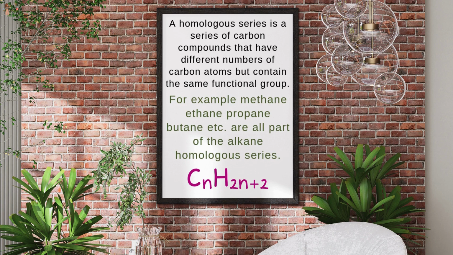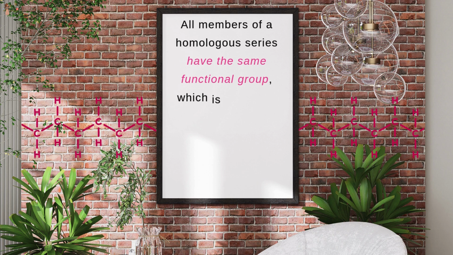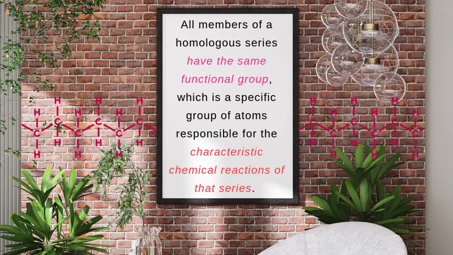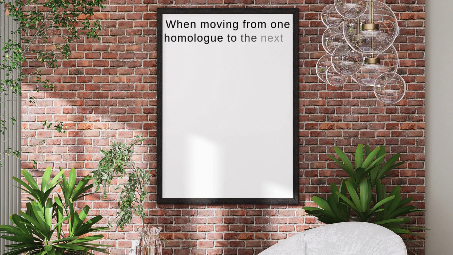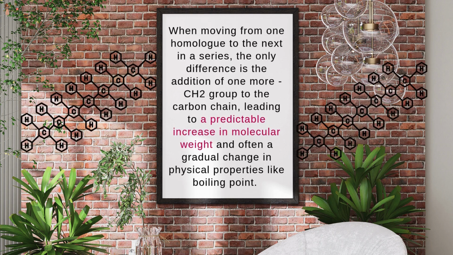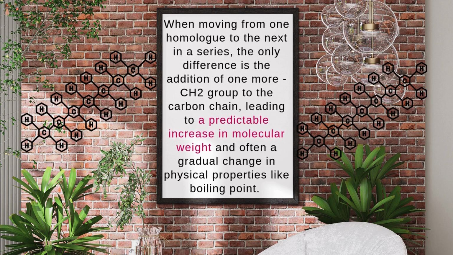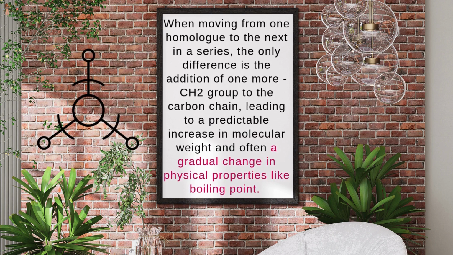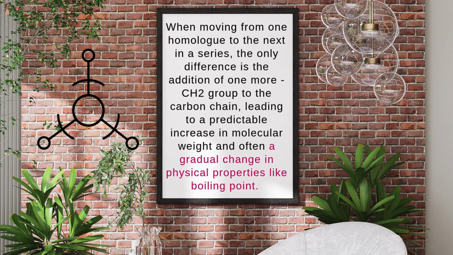Two key characteristics of homologues within a homologous series are, all members of a homologous series have the same functional group, which is a specific group of atoms responsible for the characteristic chemical reactions of that series. When moving from one homologue to the next in a series, the only difference is the addition of one more CH2 group to the carbon chain, leading to a predictable increase in molecular weight and often a gradual change in physical properties like boiling point.